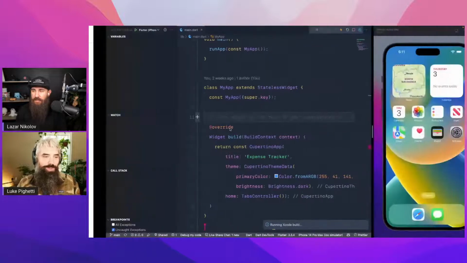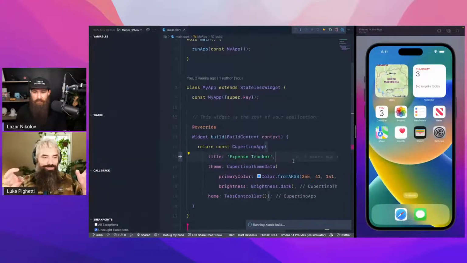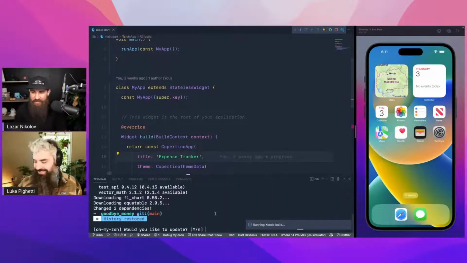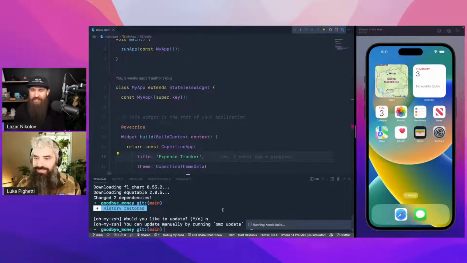Yeah, it's basically for people who don't want to open up pub.dev and find the actual version number they're supposed to be using. The lazy route. Yeah, exactly. Right. And I'm a huge fan of the lazy route. Yeah.